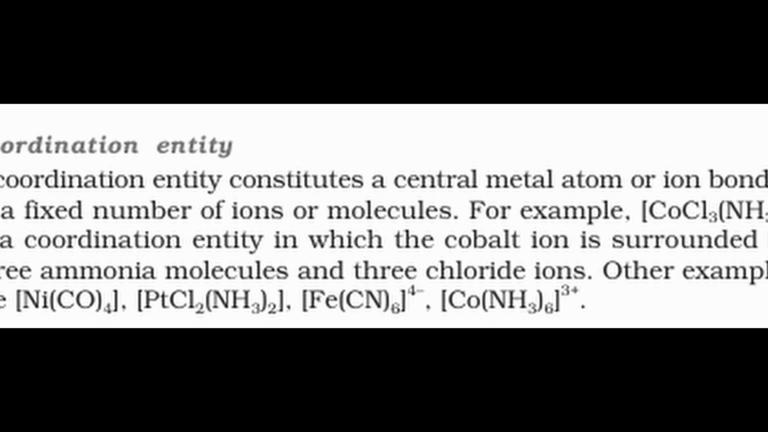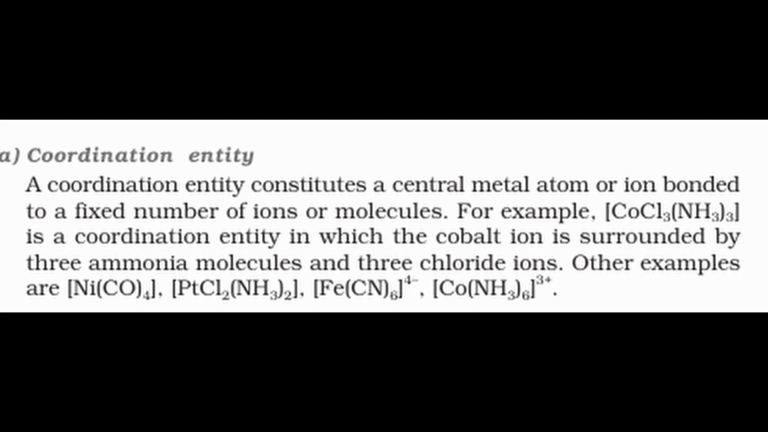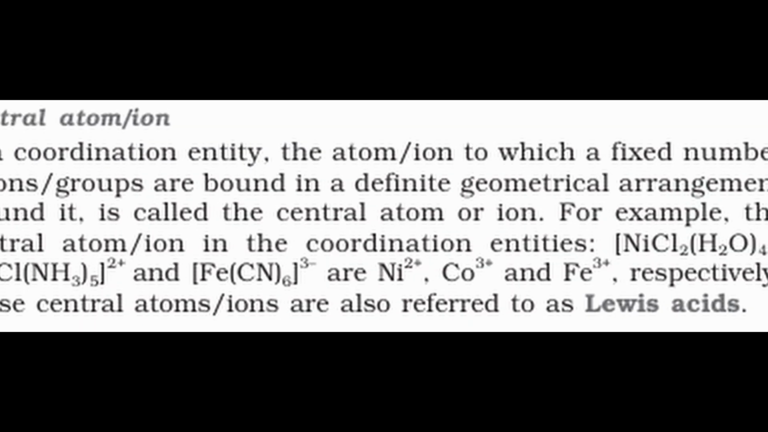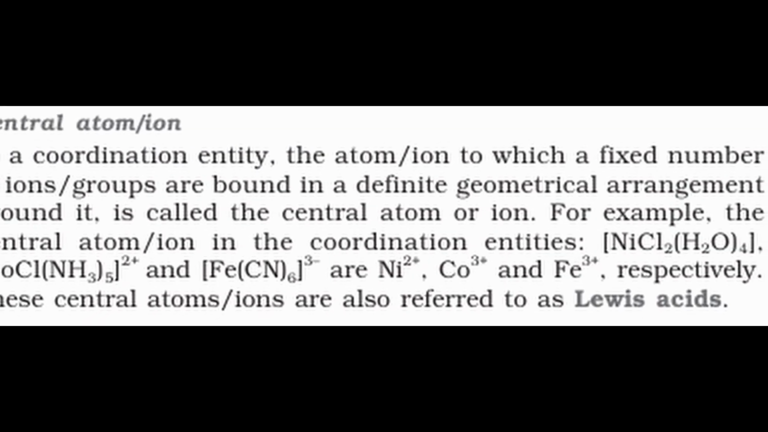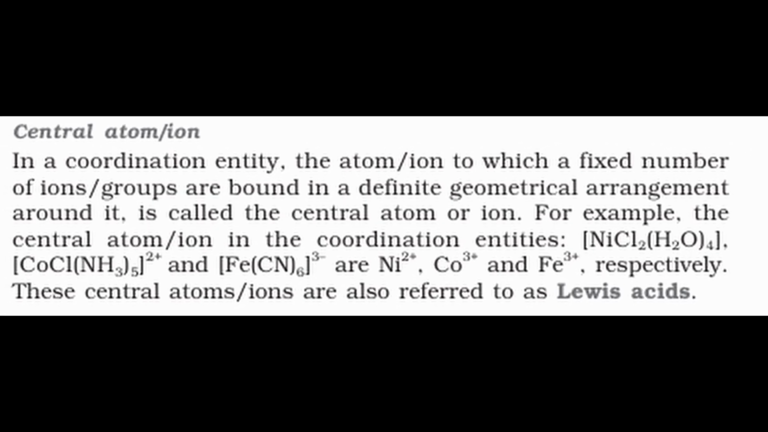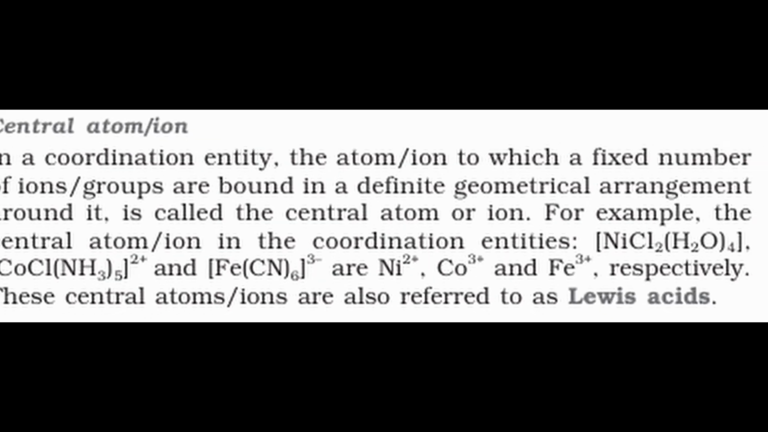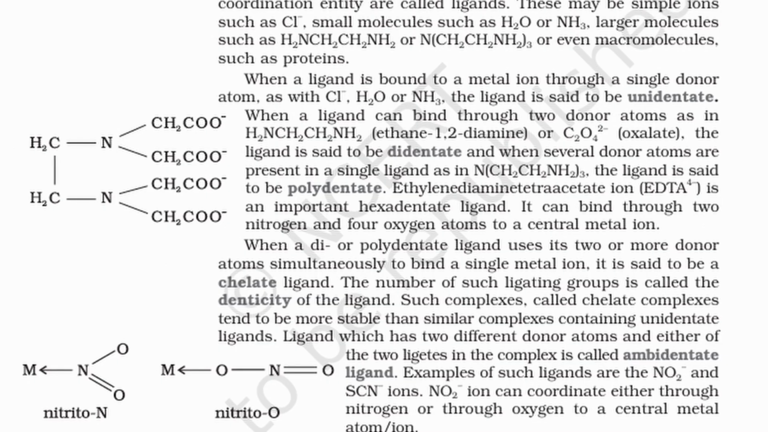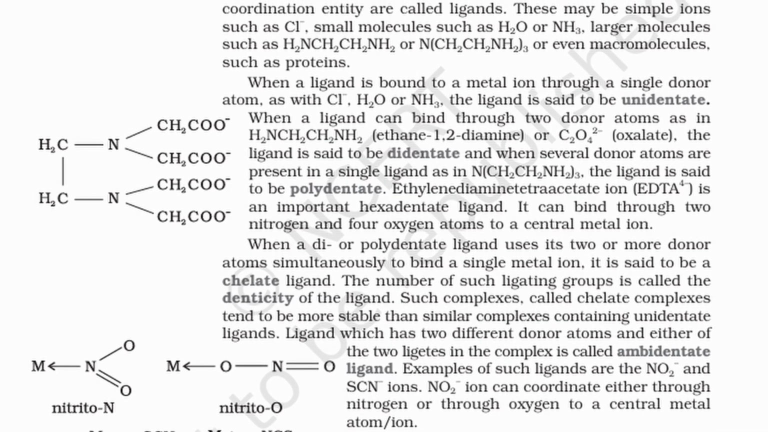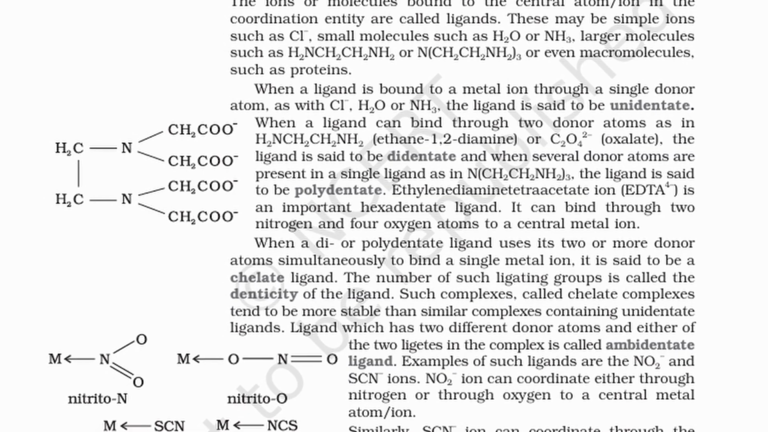Now let's see definitions of some important terms pertaining to coordination compounds. A coordination entity constitutes a central metal atom or ion bonded to a fixed number of ions or molecules. In a coordination entity, the atom or ion to which a fixed number of ions or groups are bound in a definite geometrical arrangement around it is called the central atom or ion. These central atoms or ions are also referred to as Lewis acids. The ions or molecules bound to the central atom or ion in the coordination entity are called ligands.